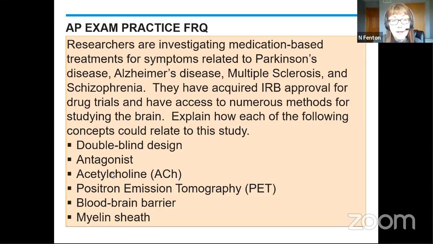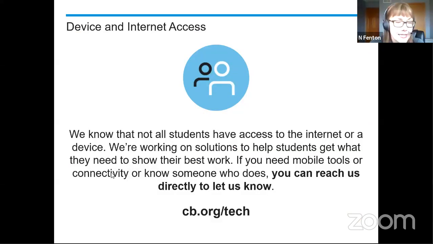Again, if you're having to look up these words first, that's going to eat into your time. So it's best that you prepare for this exam as if it were a regular exam. Forget that it's open note. You need to know these concepts. And one more time, if you're having any issues with technology or access to a device, or someone that you know who's going to be taking the test is having concerns, you can go ahead and give them this link to the survey and reach out to the College Board.